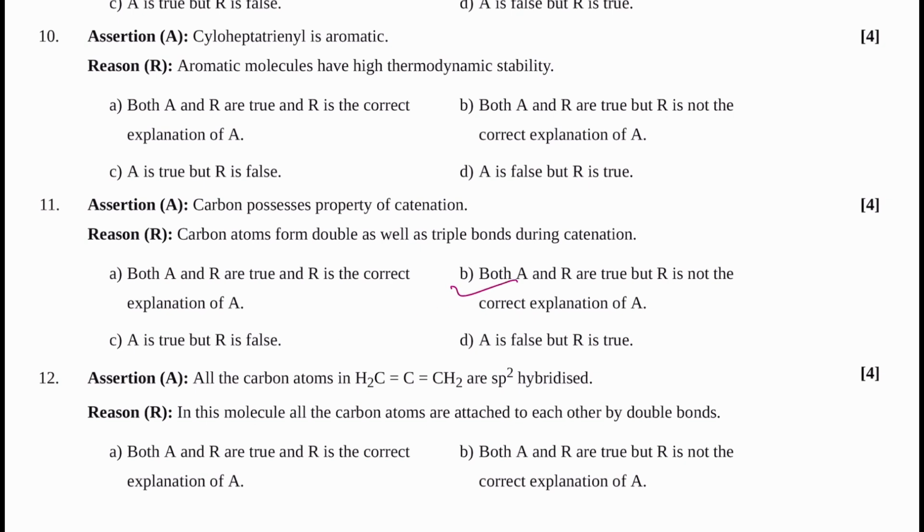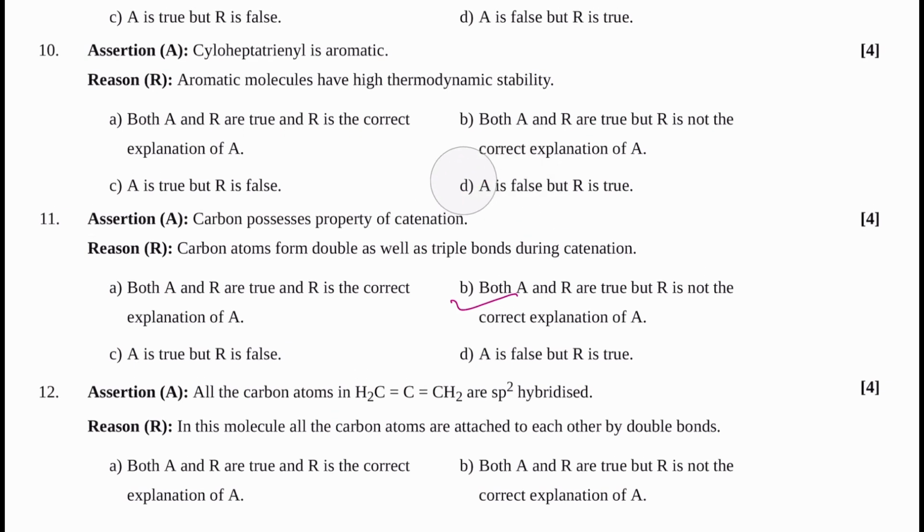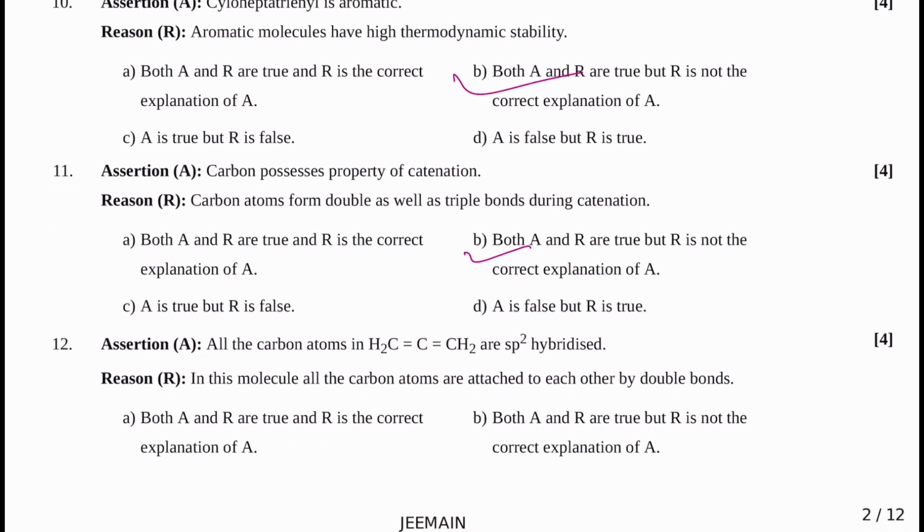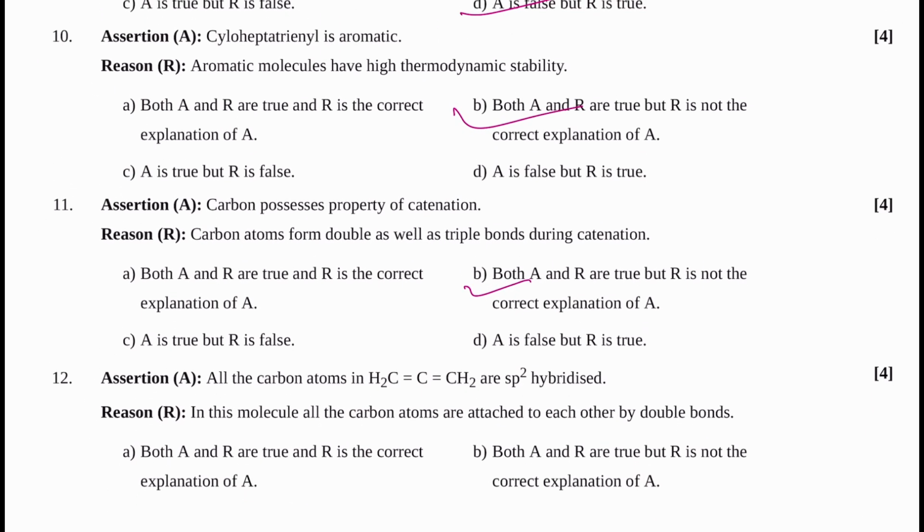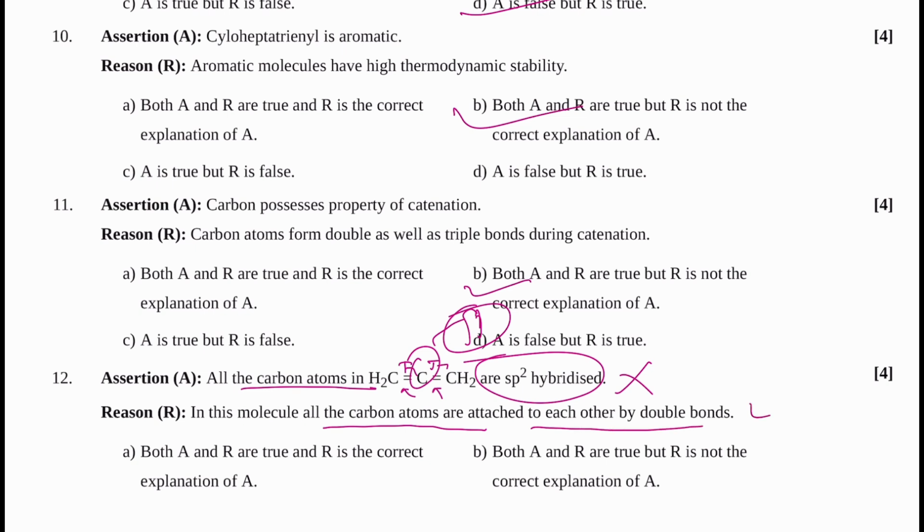11B. For this one you have written, sorry, not this one, both this one. 12, all the carbon atoms in CH2=C=CH2 are sp2 hybridized. They are wrong, you can see pi, sigma, this carbon is sp hybridized. In these molecules all the carbon atoms are attached to each other by double bonds. Yes, this one is correct.